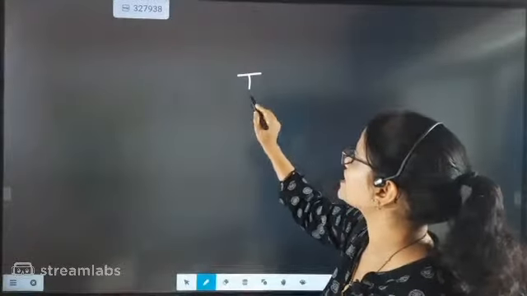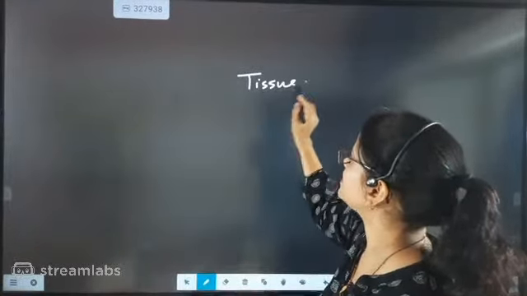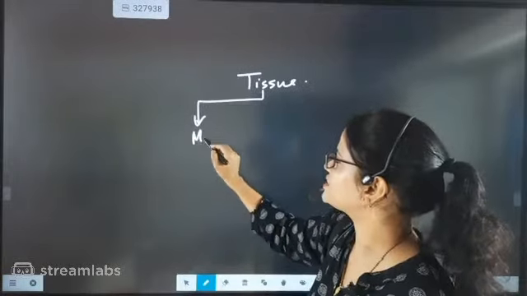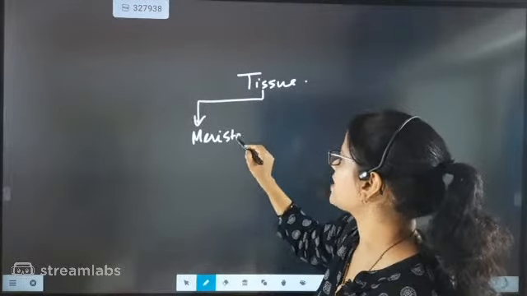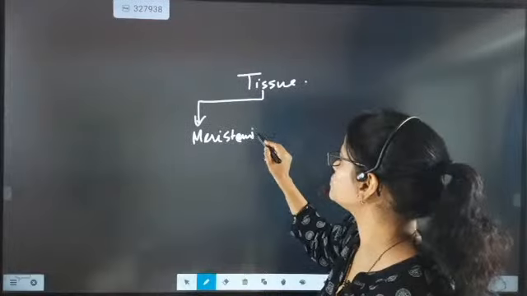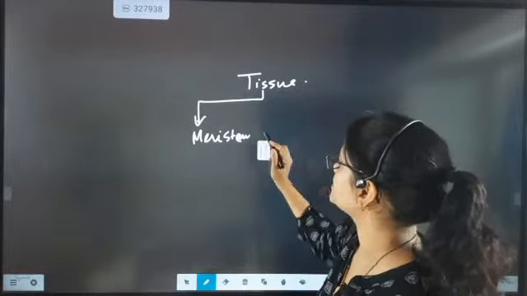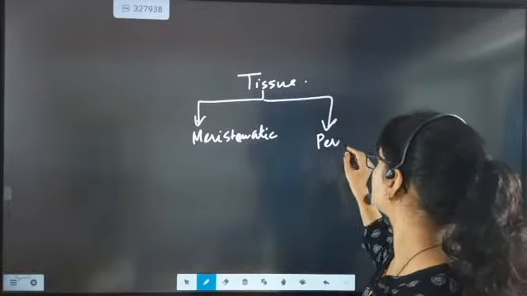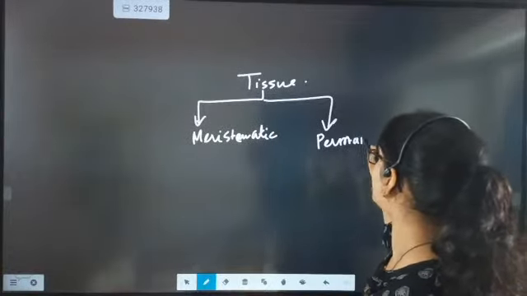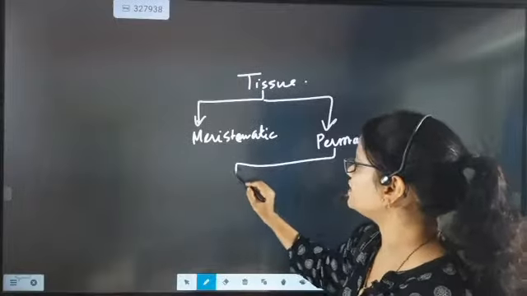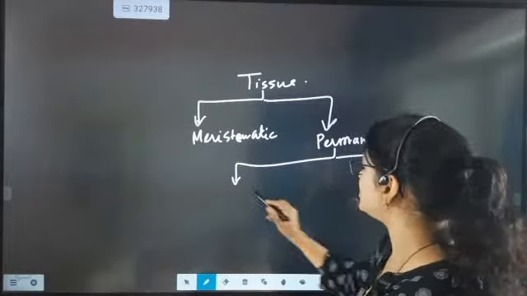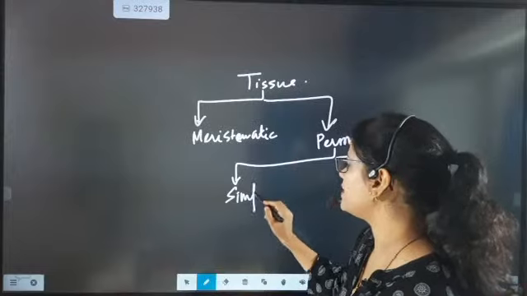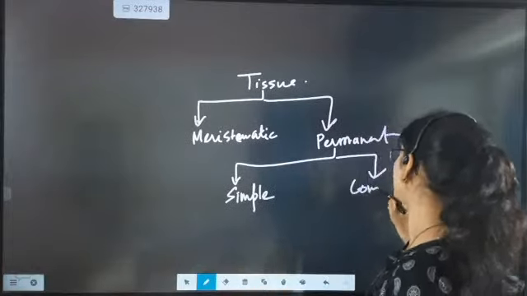So we have studied till now that tissues are divided into two. One is meristematic tissues, and second is, beta, permanent tissues. Now permanent tissues are further divided into two types. One is simple permanent tissue, and second is complex permanent tissue.